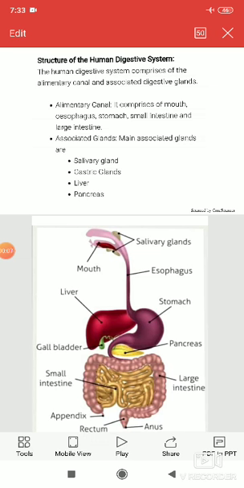In the previous class, we discussed the basic concept of life processes, and there are so many life processes in our body. Today we discuss nutrition in human beings.